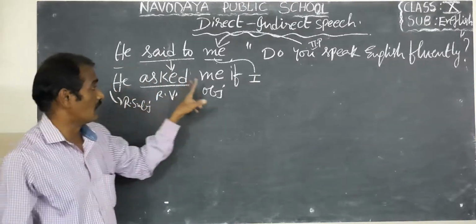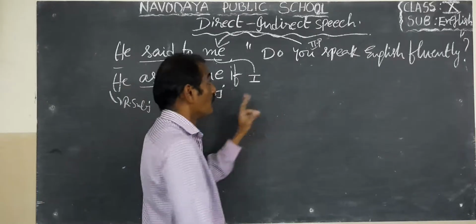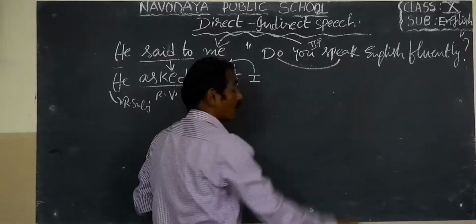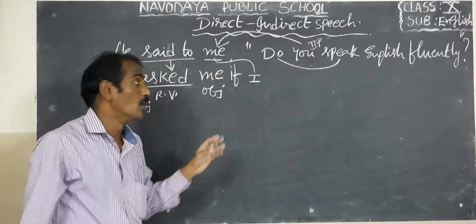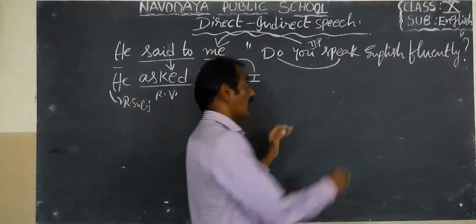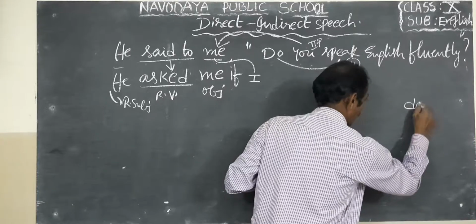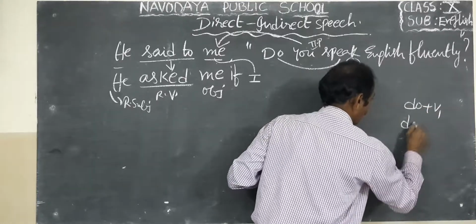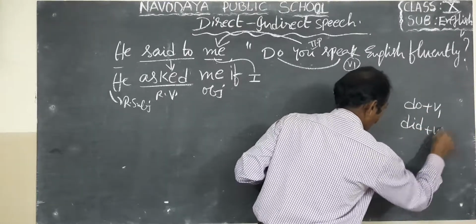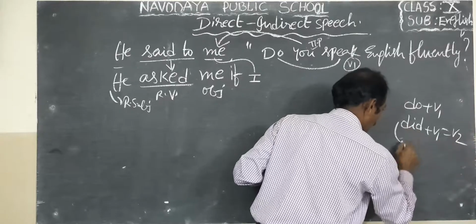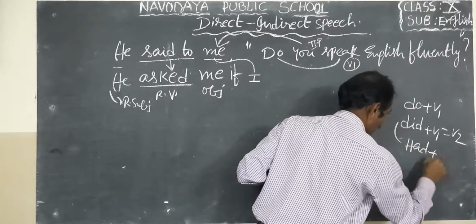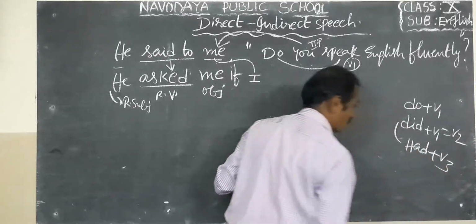So he asked me if I do speak. That is do V1. Do speak. As I told you yesterday, did V1 means V2, and it should be had plus V3 in indirect speech.